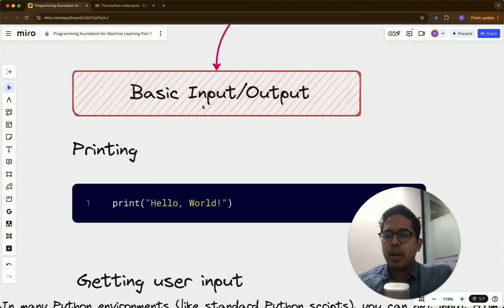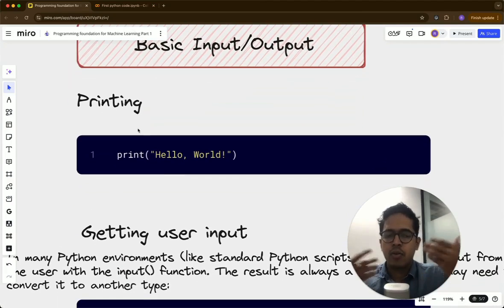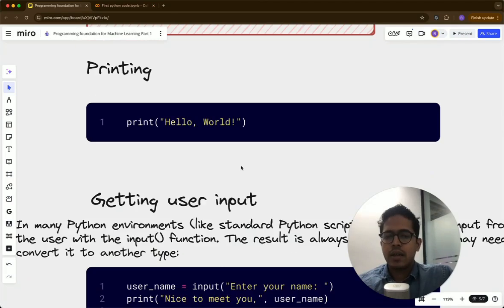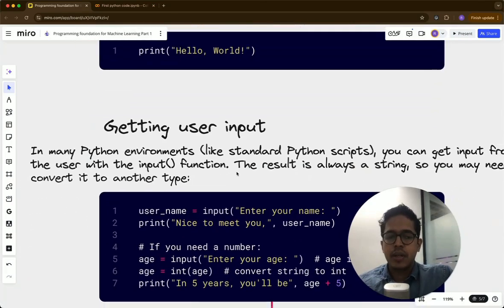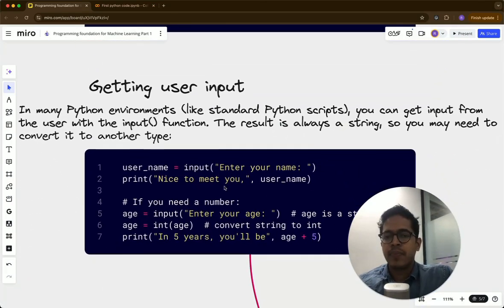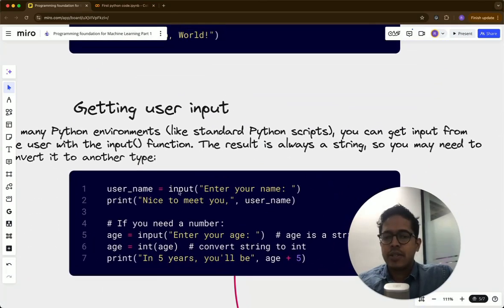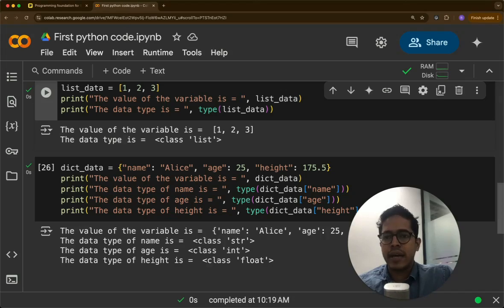Now, basic input output, printing is like output, right? You are displaying something to the user, which we already saw, print hello world. But now let us look at a thing where you can input as a user, you can input some number. So that can be done using the input function. So let's see how to do that.